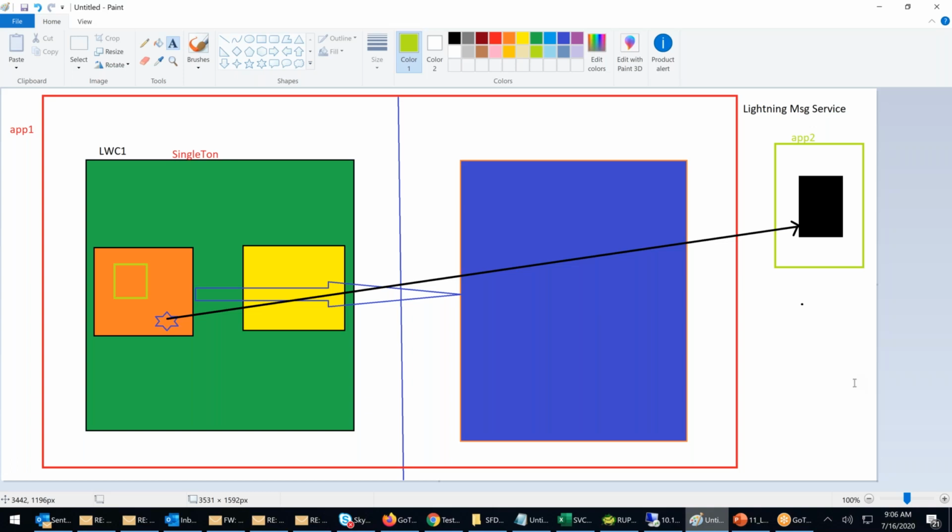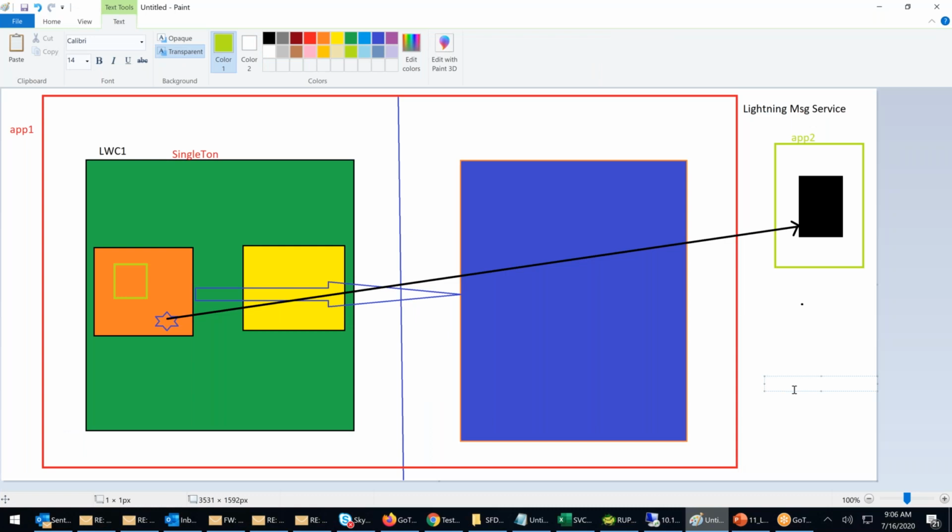So in Lightning, there are three types of event. Component event, singleton, which is nothing but application event, and the third one is called global event, which is Lightning messaging service. In LWC, there are three types of events. How many types of events are there in LWC? Number one, first one, component event.